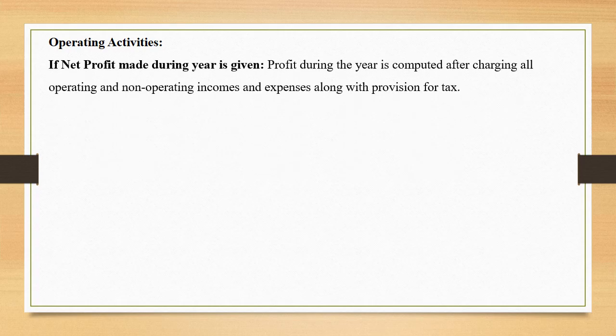Next, operating activities. Some important points related to operating activities. If net profit made during the year is given, we know that net profit during the year is computed after charging all operating and non-operating incomes and expenses along with the provision for tax.